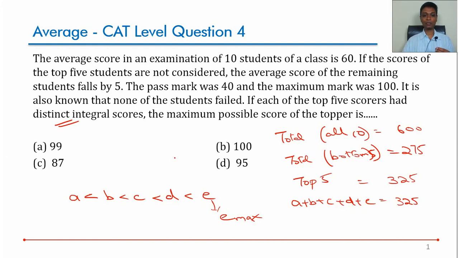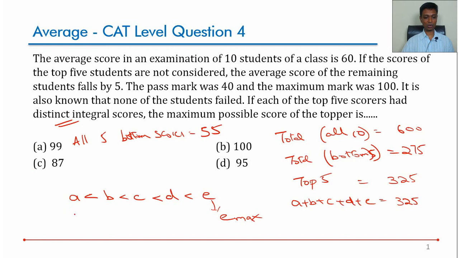And so if you had to have the highest value as low as possible, the best case scenario would be if the bottom 5 were all 55. So all 5 bottom scores equal to 55. Now this is possible. Remember that all of the top 5 scores had to be distinct. They're not telling us that all scores are distinct. Keep that in mind. So if the bottom 5 can all be the same, they can all be 55. If they were all 55, then the least of the top 5 could also be 55, and then we go step by step from there.